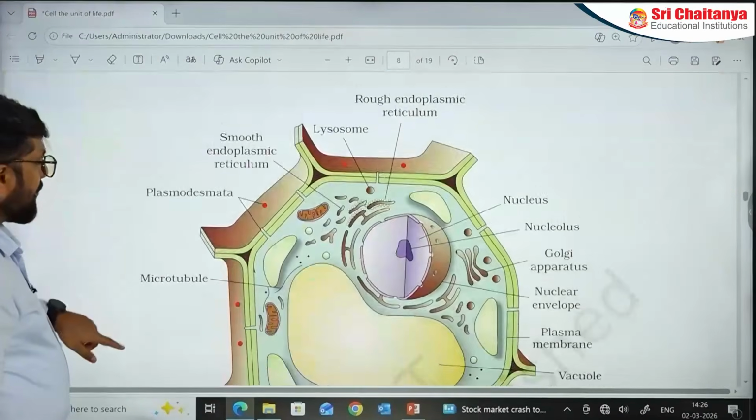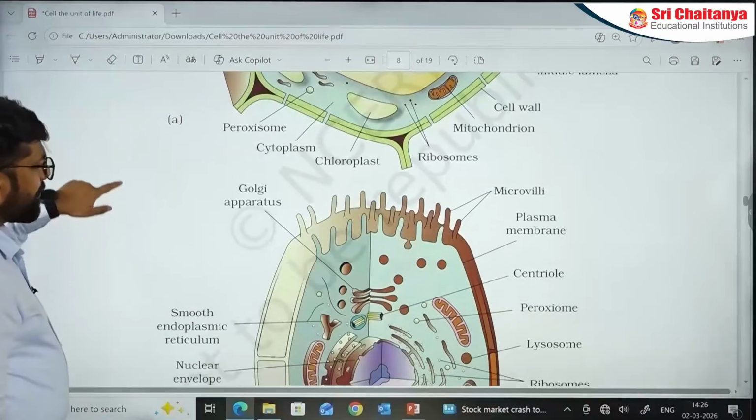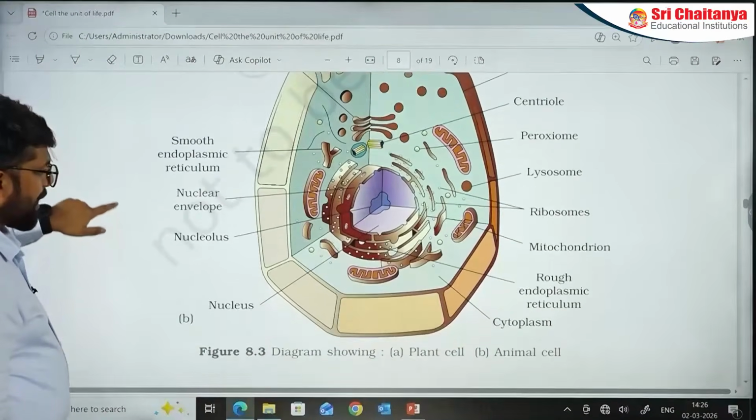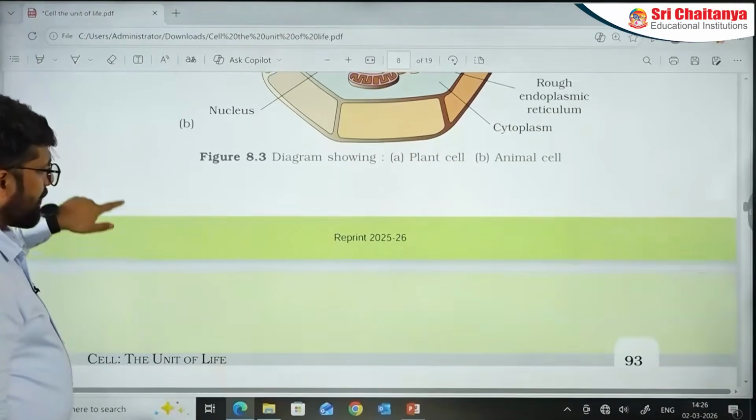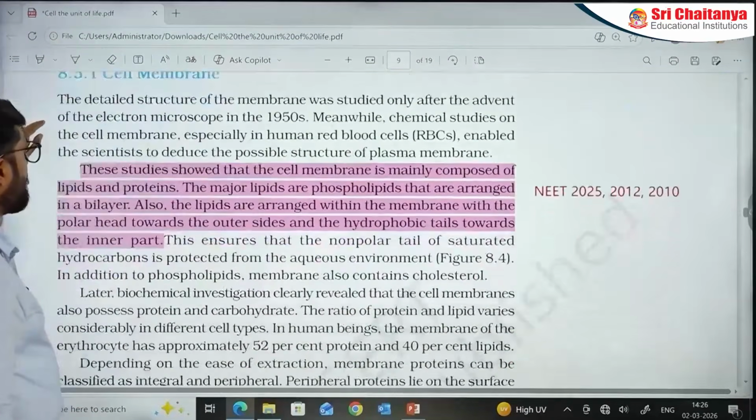Okay, so here you have diagrams of both animal cell and the plant cell. When it comes to the diagrams, at the end I will discuss the diagrams in a very fast way. Let's go to the next section, in which we are talking about the cell membrane.